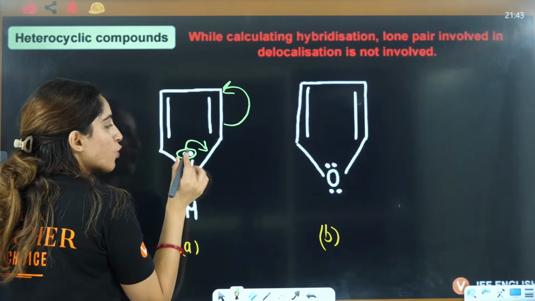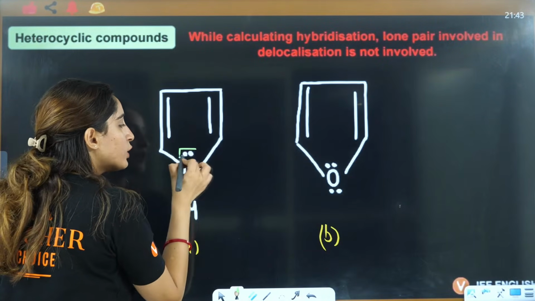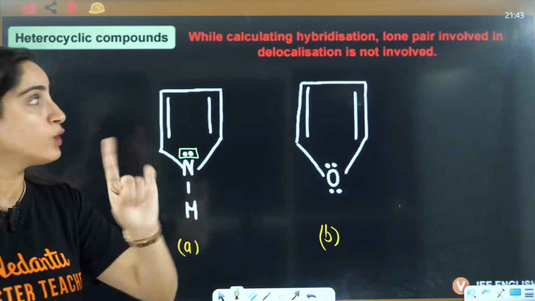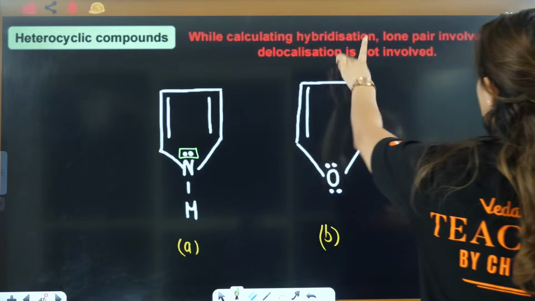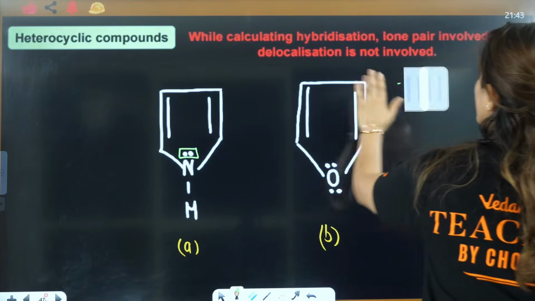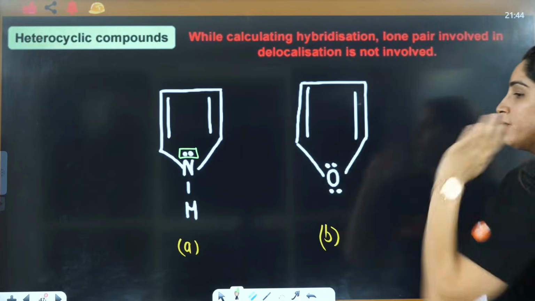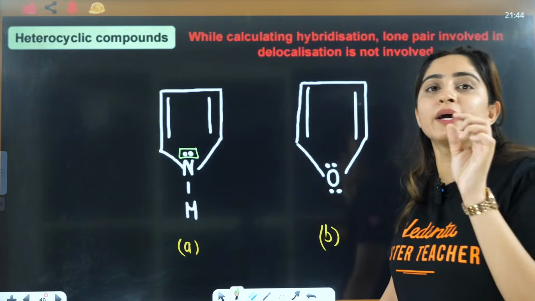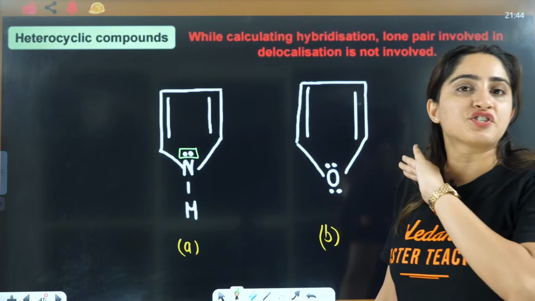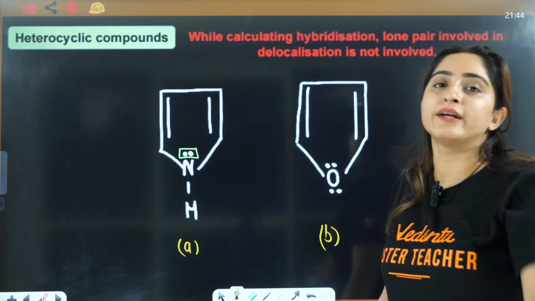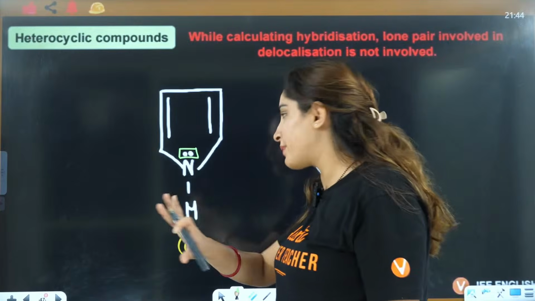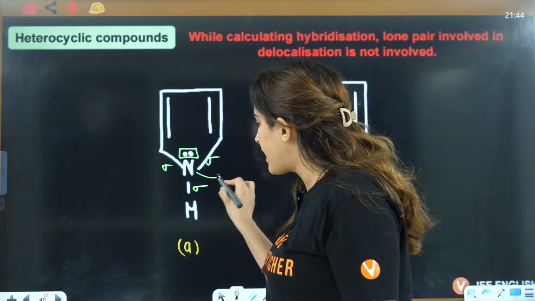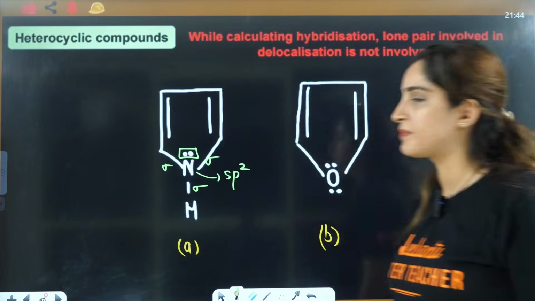That means this lone pair is involved in the delocalization. While calculating hybridization, a lone pair involved in delocalization is not counted. So this lone pair is not a part of hybridization. You have 3 sigma bonds, so this is sp2 hybridized.